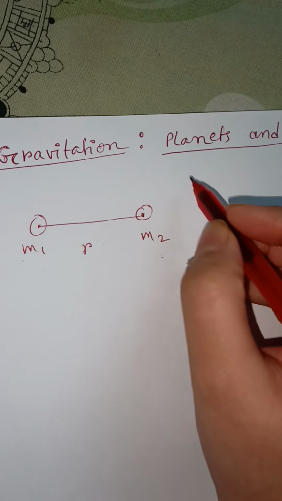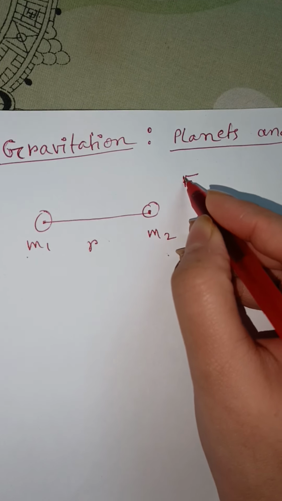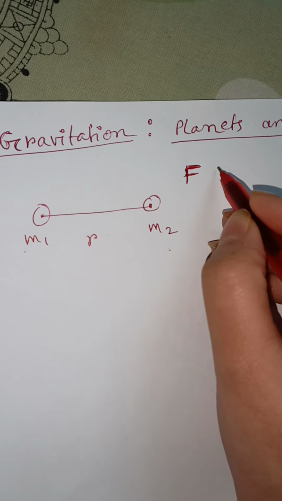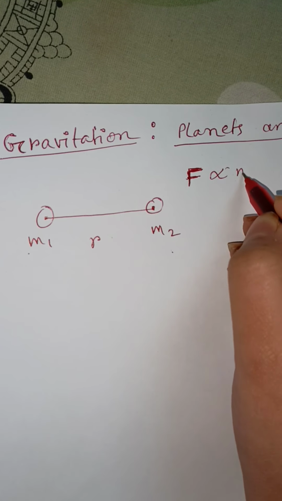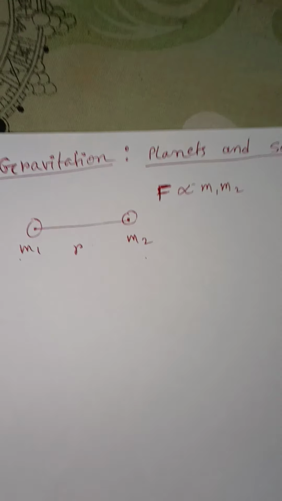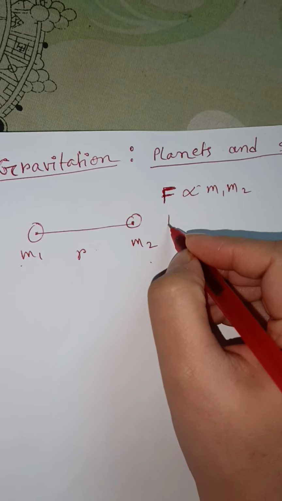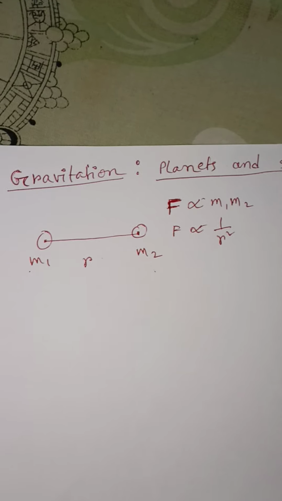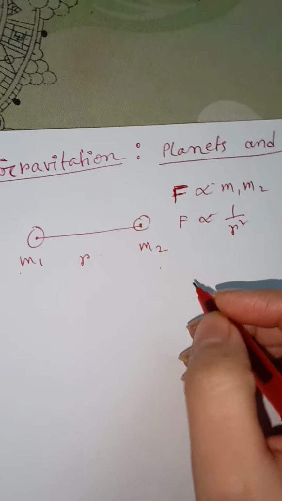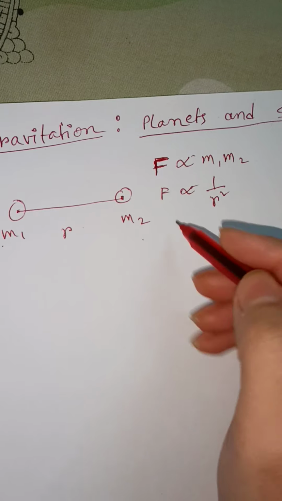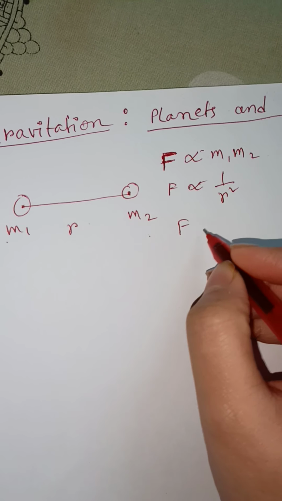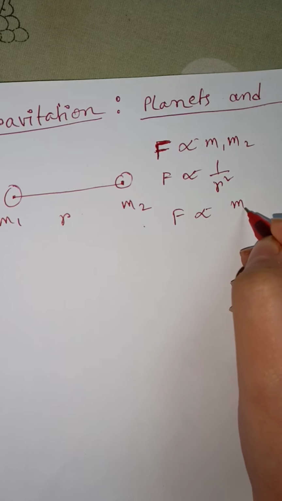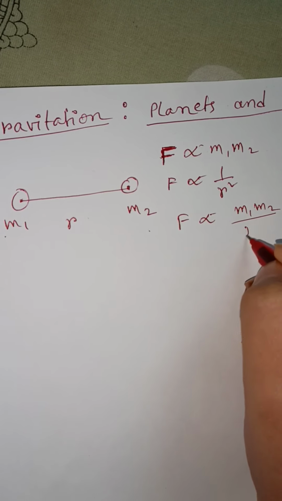First of all, if we symbolize this gravitational force by F, then this F is directly proportional to the product of masses, and inversely proportional to the square of distance between them. That means from these two equations, finally we get F proportional to m1 m2 by r square.